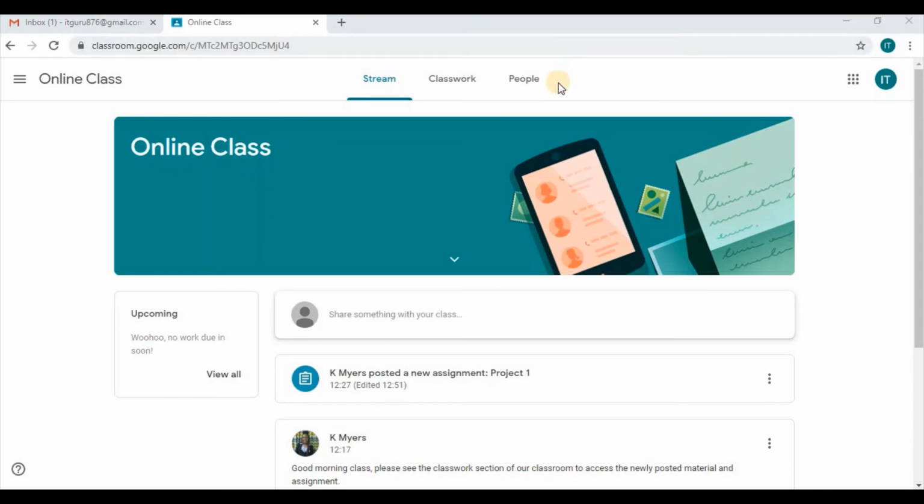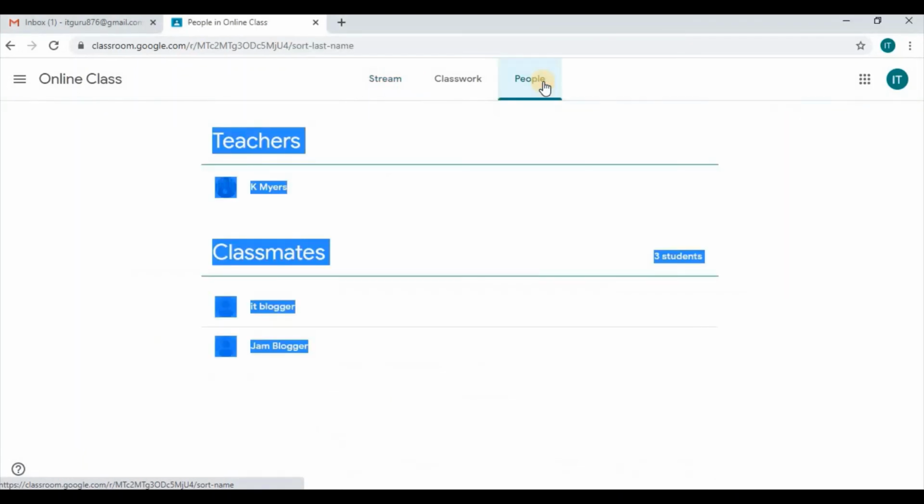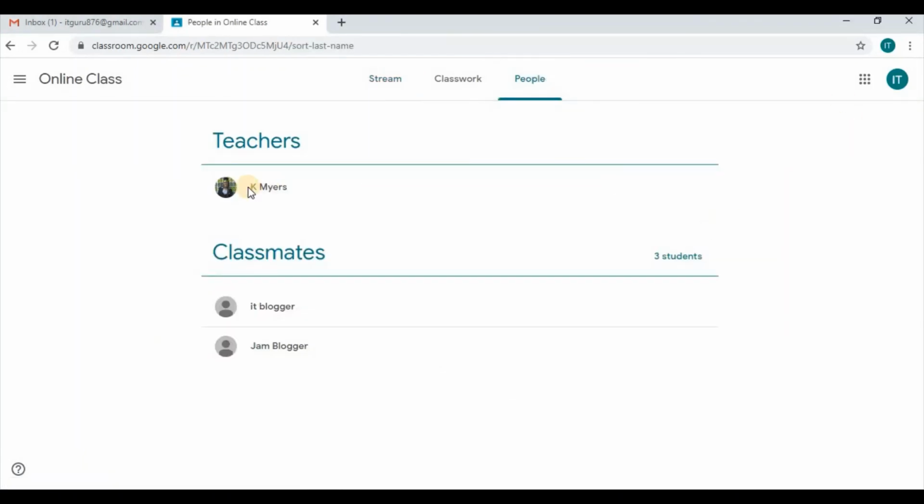The last thing in our students classroom area is the people section. In this section, we are able to see the teacher or teachers that are assigned to our classroom, as well as our classmates. And as a result, there are currently 3 students in the class. So there are 2 other students along with this account that are in the class.